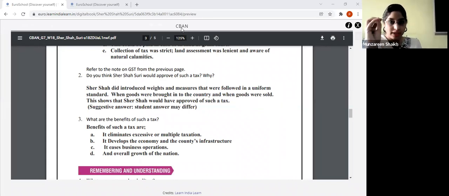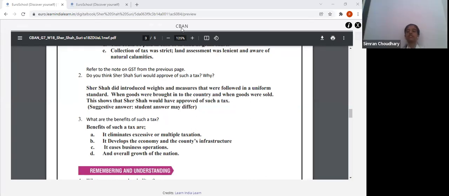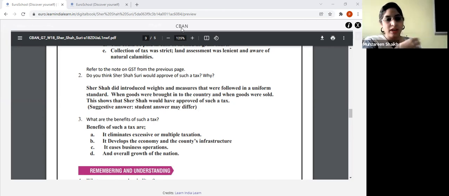Now, what are the benefits of such a tax? If you are paying GST, what is the benefit of paying GST? What do you think? What are the different benefits? Increase in trade and commerce. Okay, it will increase the economy, true. If trade and commerce increase, the economy will increase. If the economy increases, the country's infrastructure will be good. So that is correct. What else?